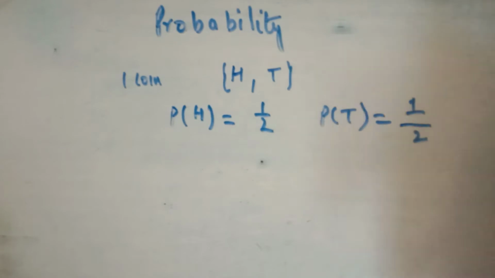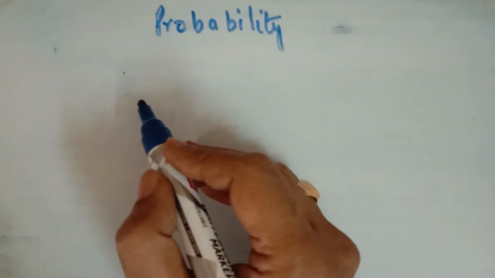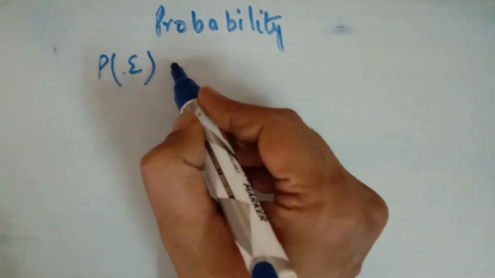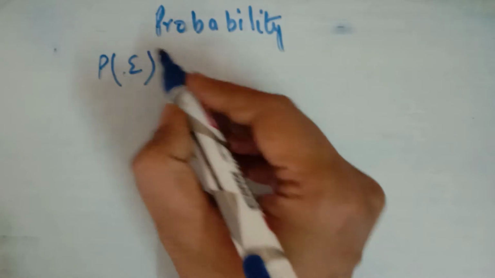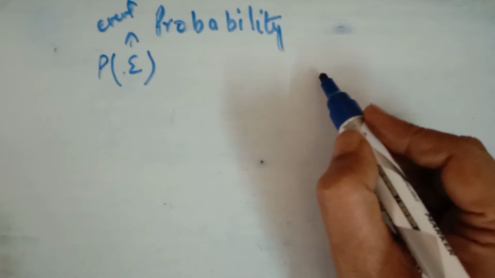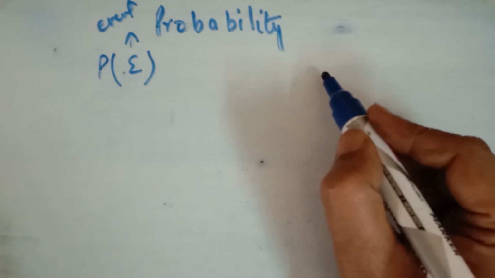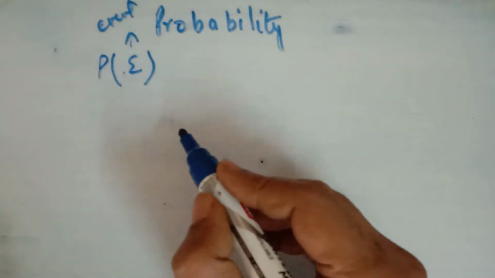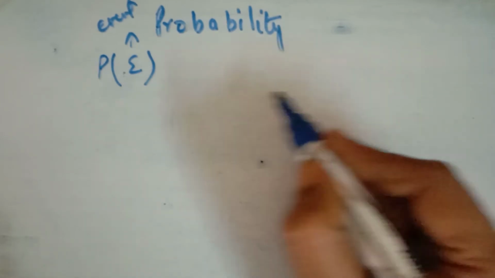Now the empirical formula. Probability is denoted by P(E) of happening of an event, where E is the event, a certain event. As we have taken the example of a coin, head or tail are the total possible outcomes in the throw of one coin, and getting a head or a tail is an event.